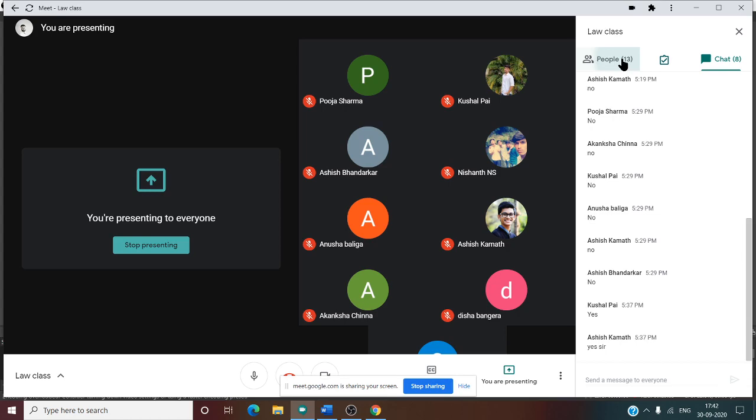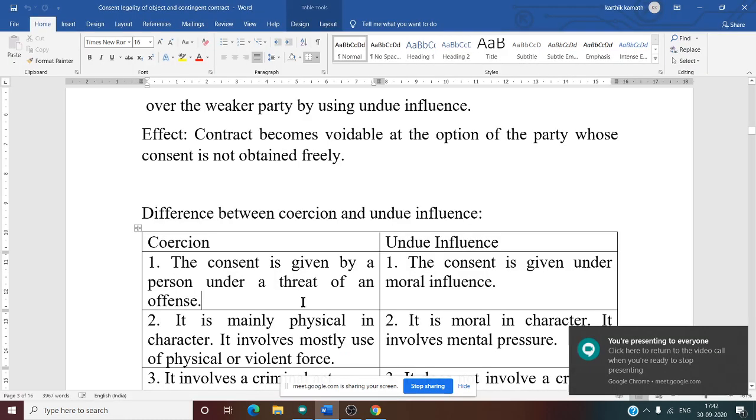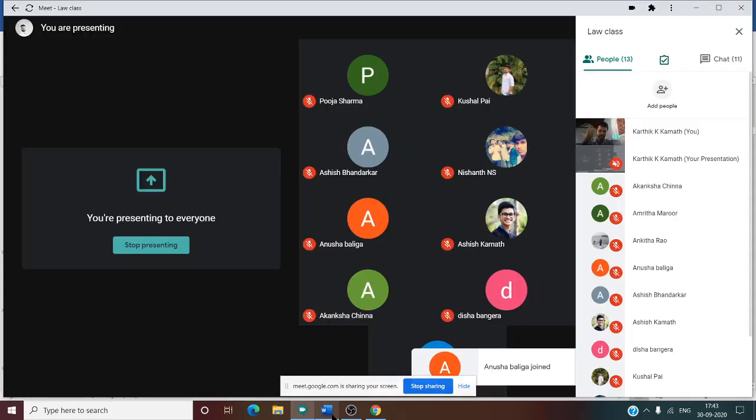So now, the first difference between coercion and undue influence. In coercion, the consent is given by a person under a threat of an offense. But in the case of undue influence, it is a moral influence. There are no physical injuries involved, only using influence or using his power to gain the advantage. So that is the first difference.